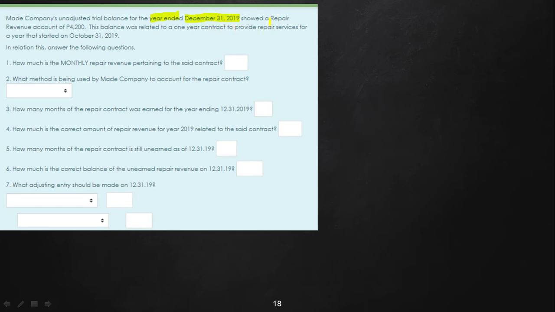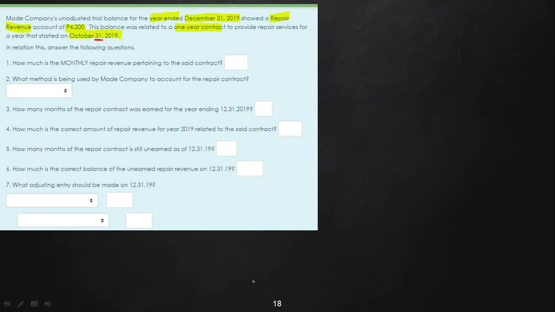Okay? Now, it showed a repair revenue account. Meaning to say, the account it used is a revenue account, with the original 4,200. The 4,200 refers to a 1-year contract. And the 1-year contract is to provide repair services for a year that started on October 31. Okay, there is very important information here, so we underscore that, October 31.